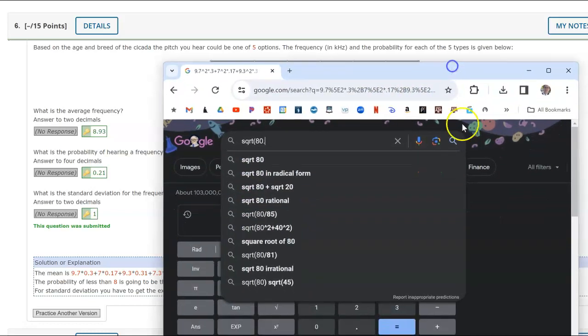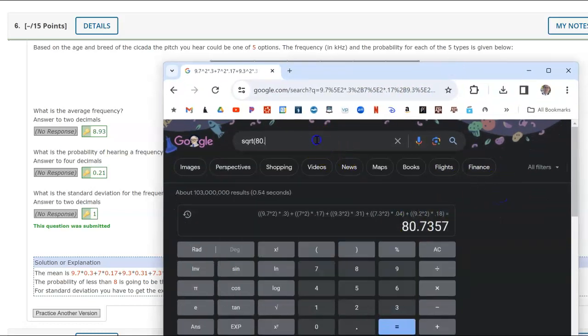Well, this is normally when one of the classes would have ended. 80.7357 minus the mean 8.93 squared.